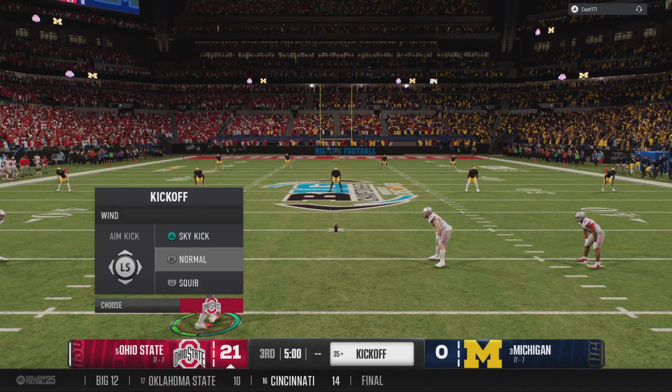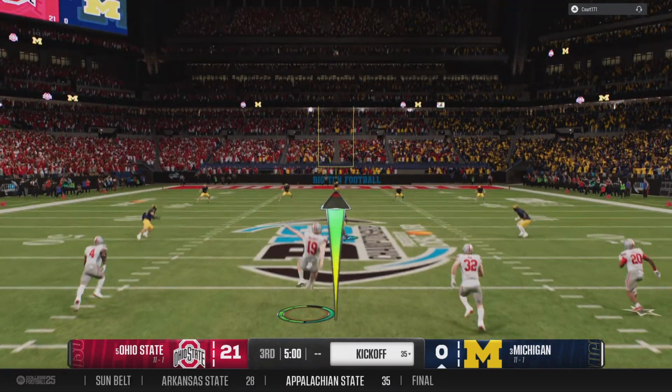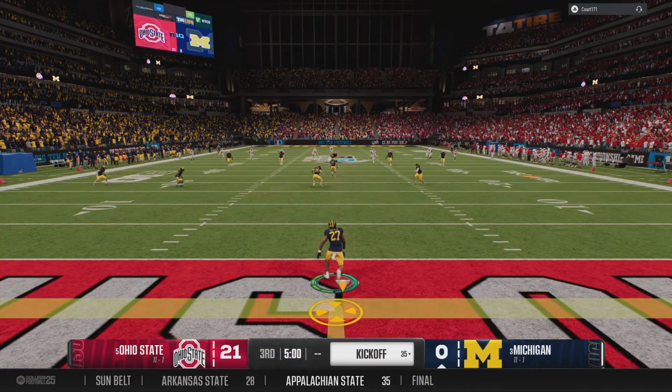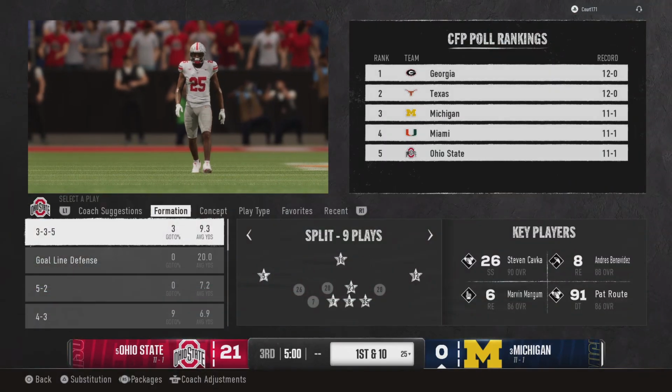The Buckeyes will kick this away to begin the second half. That one bounces through the end zone, so they'll start at the 25.